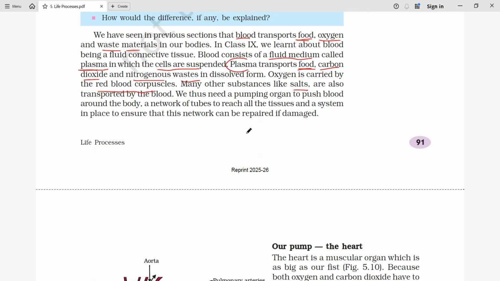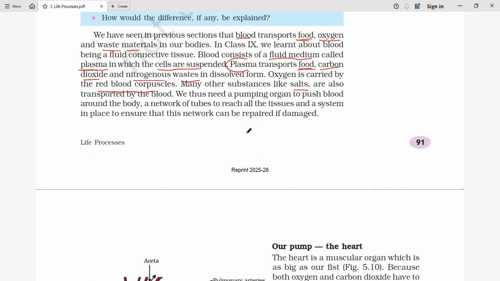Now, since some animals, like we human beings, have a large body size, we require a pumping system that will push the blood throughout the body. Around each and every cell, how is blood going to reach? For that, a pumping system is required. So what is the pumping system in human beings that helps us push the blood around the body? That is the human heart. So the heart is the natural pump.